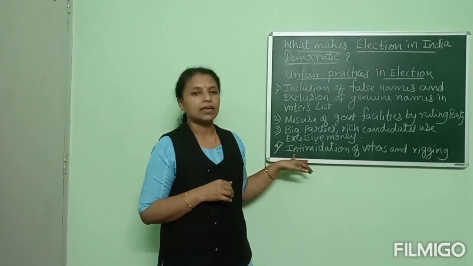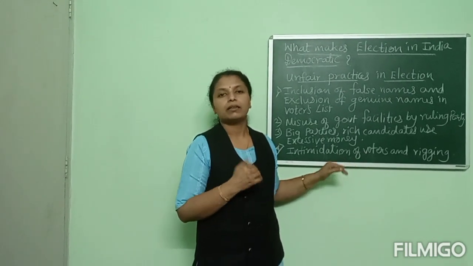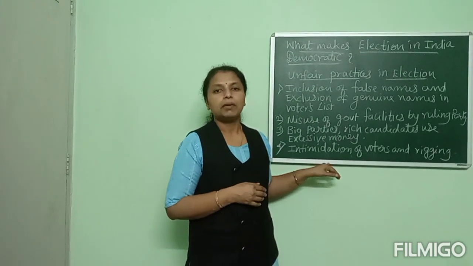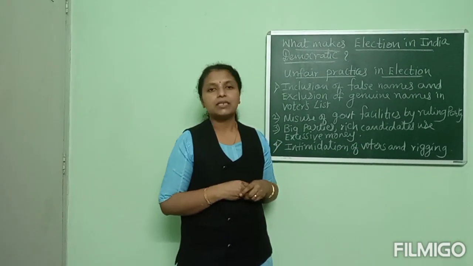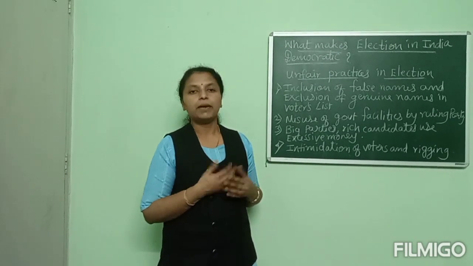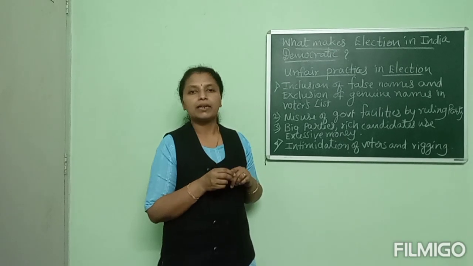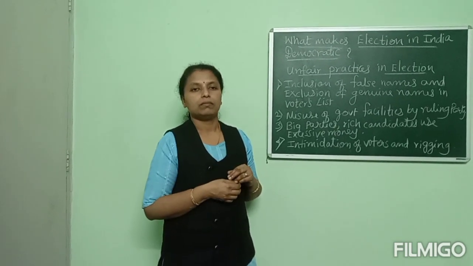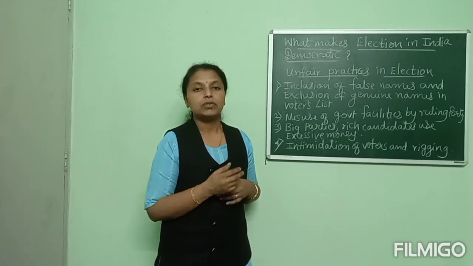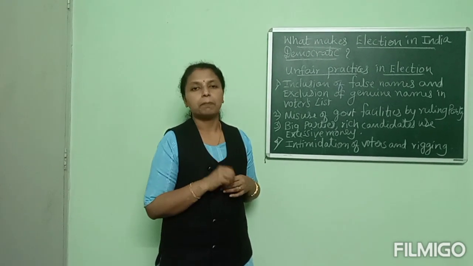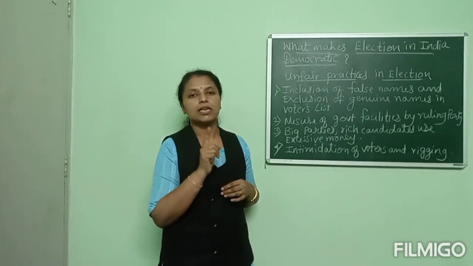And the last one is intimidation and rigging. Intimidation of voters means threatening the voters, and rigging means multiple votes, where one person gives a vote many times. The ink can be erased, and with different practices they vote again and again. We have learned that one person has one vote and each vote has one value.